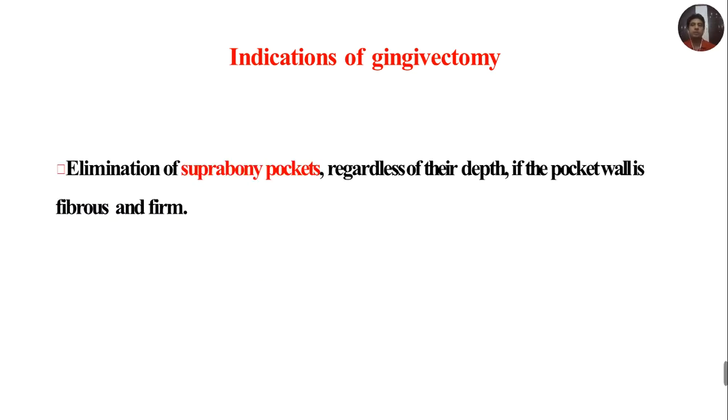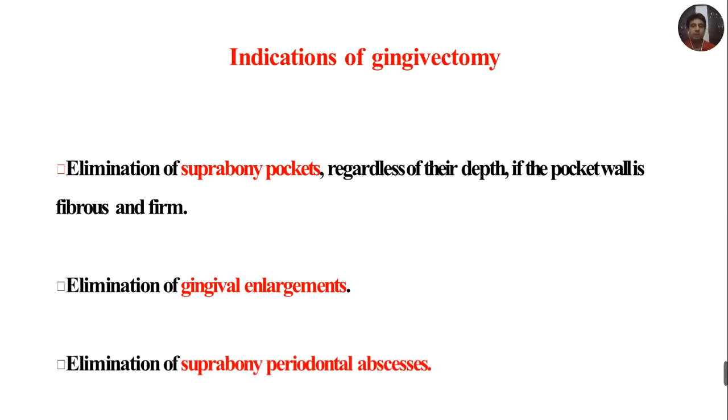Let us now come to the indications of gingivectomy. You will be getting a short note on this topic, indications and contraindications of gingivectomy. Apart from that, this is also an important question as far as the university exam is considered. So the first indication is elimination of suprabony pockets regardless of their depth if the pocket wall is fibrous and firm. Elimination of gingival enlargements and elimination of suprabony periodontal abscess.